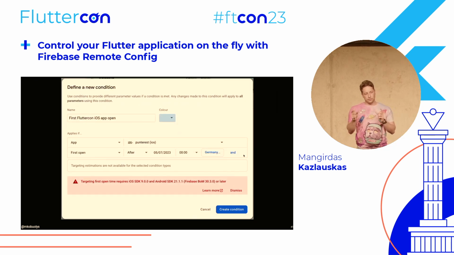Or also we could combine different conditions, like if you are building the Flutter app on iOS and you want to show something specific for the user that opens the app for the first time, you can detect the platform and also detect that this app is used for the first time, and maybe you show a promo or tutorial onboarding, whatnot, maybe a map of where to find the venue. So different conditions, and also Firebase is nice enough, if you're using conditions that require a specific Firebase SDK version, it notifies you, and you are aware whether this will work for your users or not, whether your SDK is up to date or not.